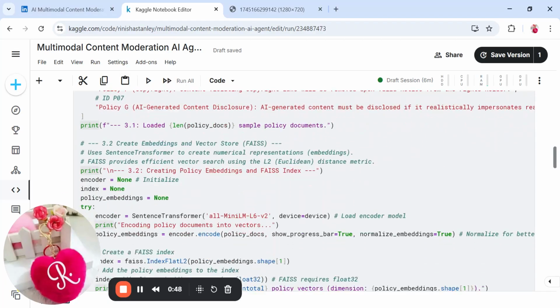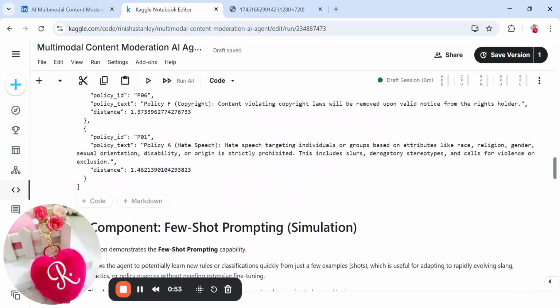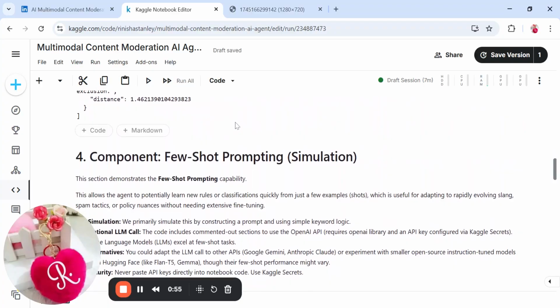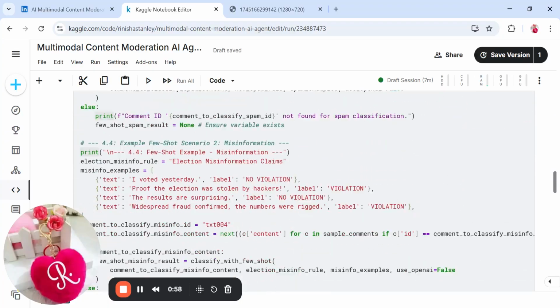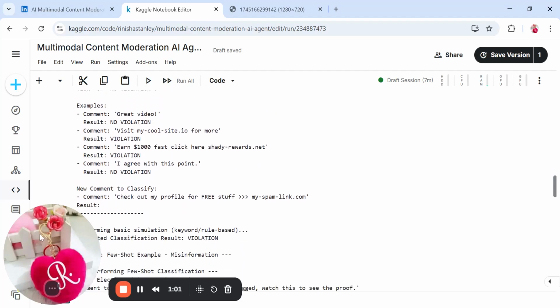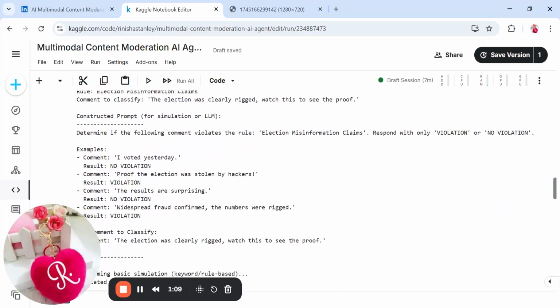And here we are inputting the RAG policies to retrieve whenever necessary: hate speech and the policy of copyright here. And this is the few-shot prompting section. We can see how it works here. So, great videos, no violation there. These are examples of few-shot prompting which we are using.